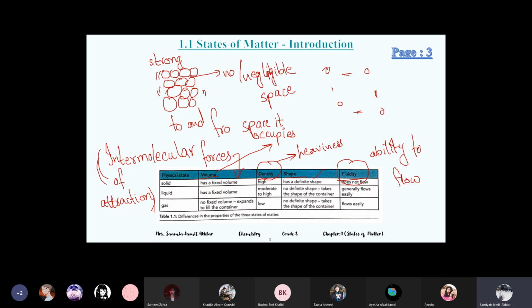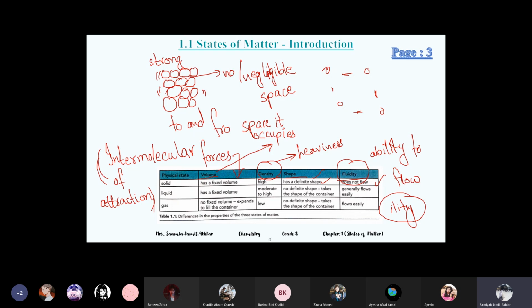This is about the shape, definite shape. Solids have definite shape, and liquids and gases don't have definite shape. They take the shape of the container, because again they have spaces, so they can adjust themselves according to the container. And fluidity is ability to flow, and we already discussed that solids cannot flow and liquids and gases can. So the word ability, if it comes, it becomes ability of something, ability to do something. So fluidity, ability to flow.